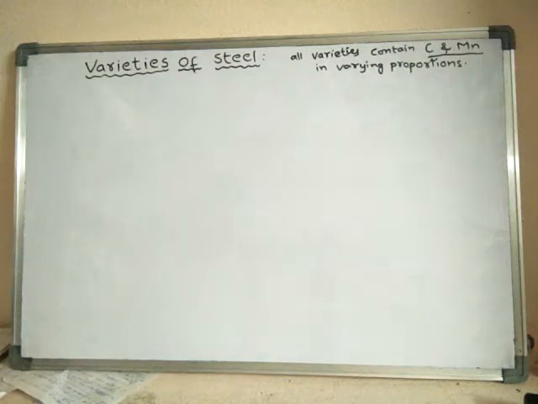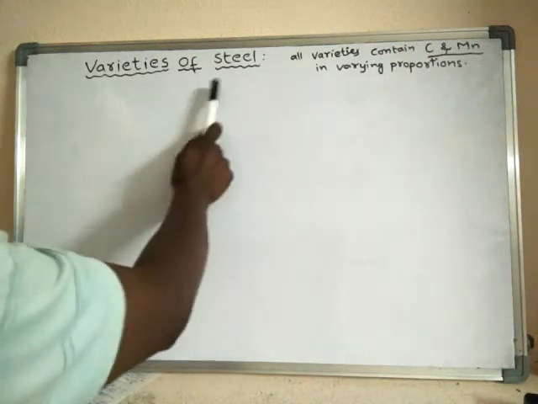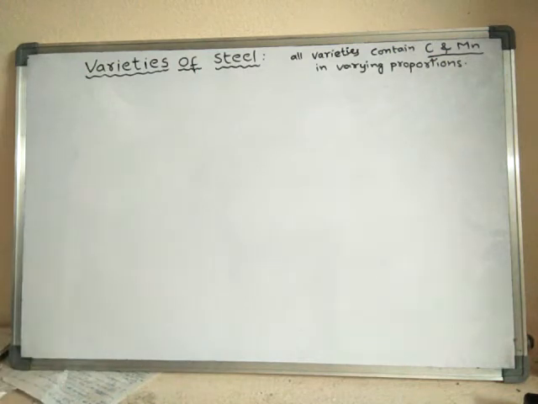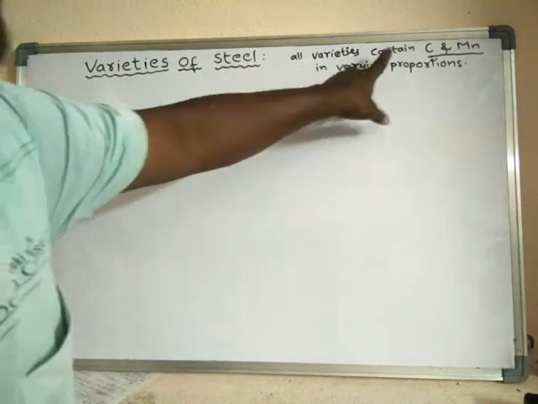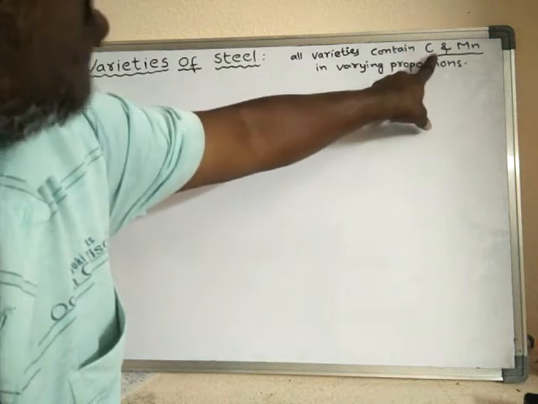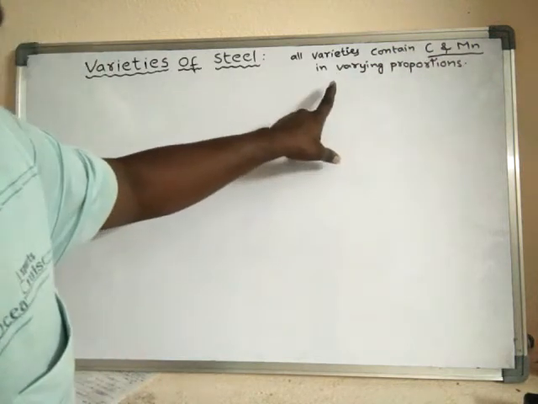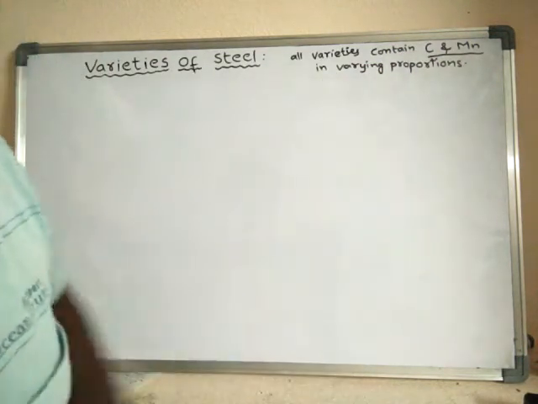In our previous video, we learned how steel is manufactured from cast iron. So now we will learn different varieties of steel. Generally, all varieties of steel contain carbon and manganese, but in varying proportions.